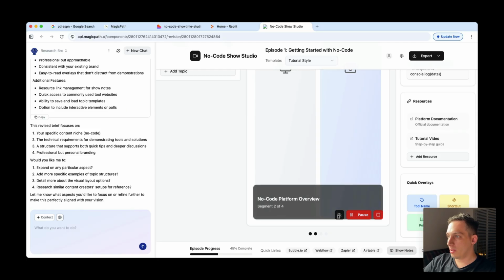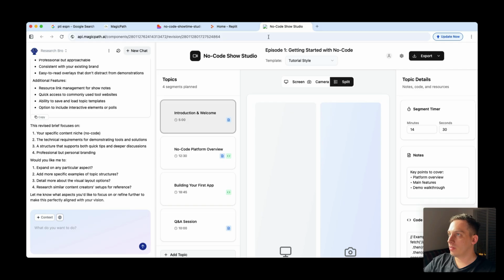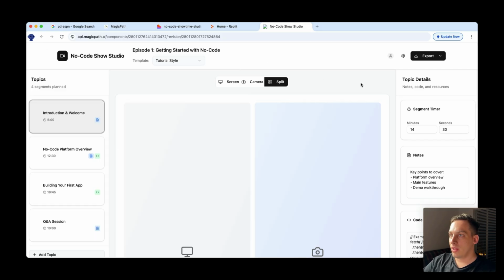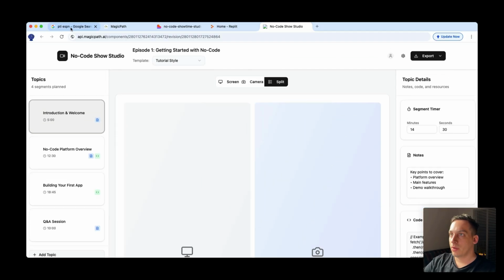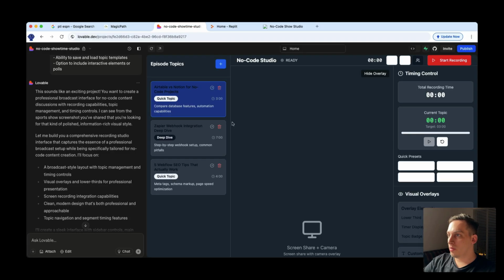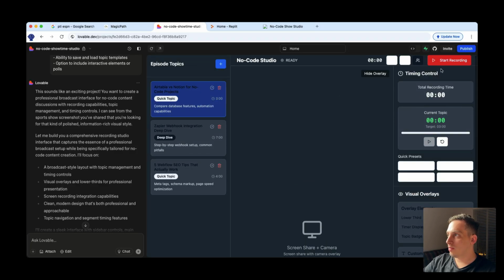So this is what I like about MagicPath, is that you have this type of style, right? I mean, basically you build something and it works. Like it's a really high-end prototype. So now let's go back to Lovable because that's pretty much done. And what I can do is I can try to record something.